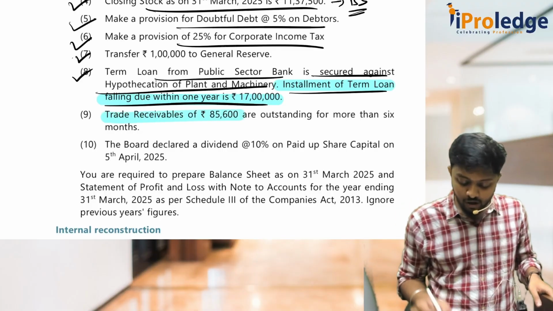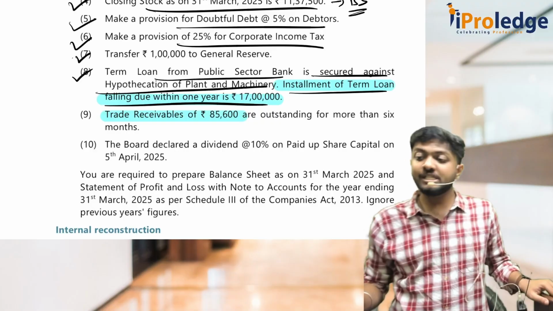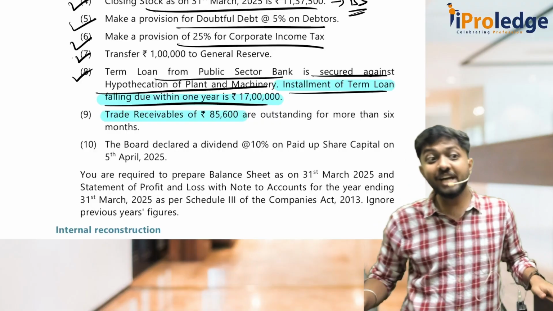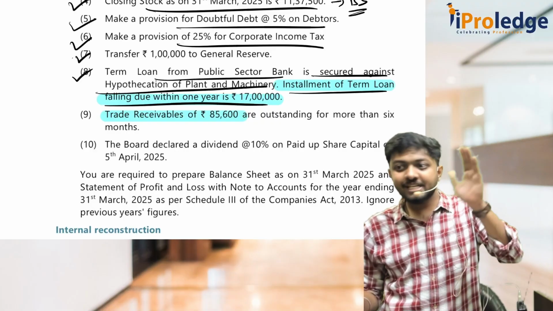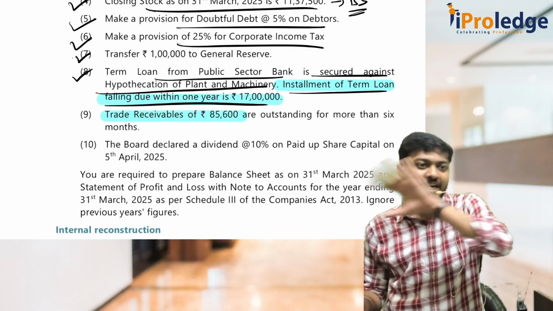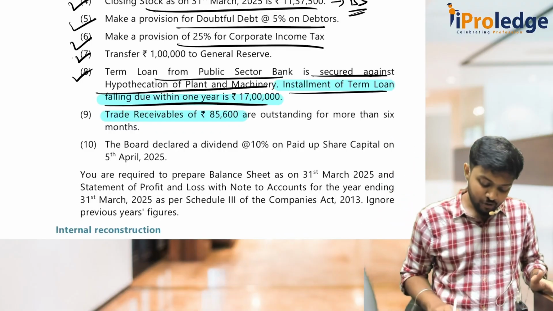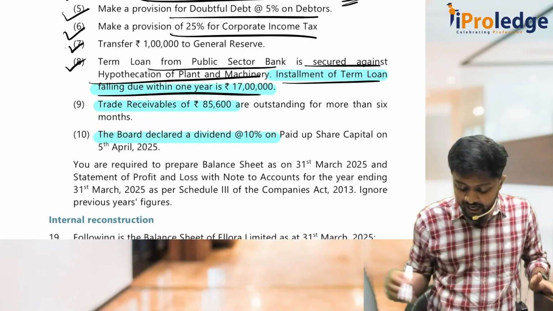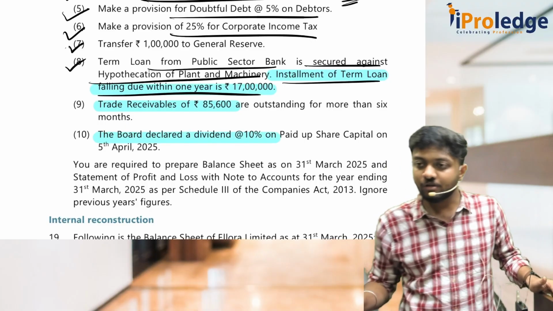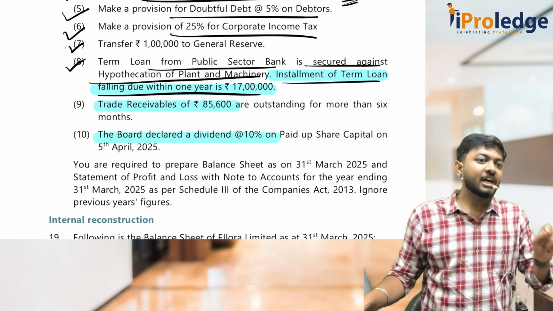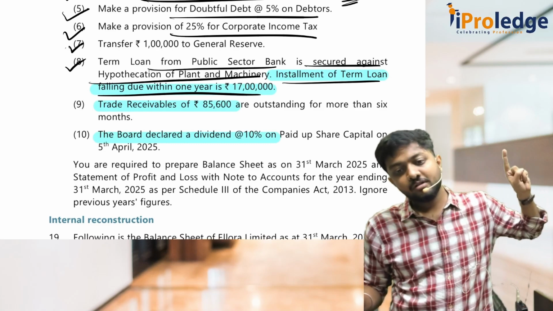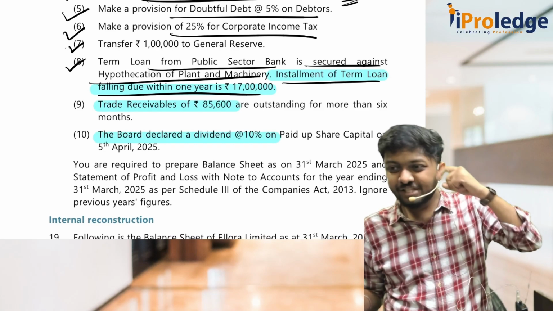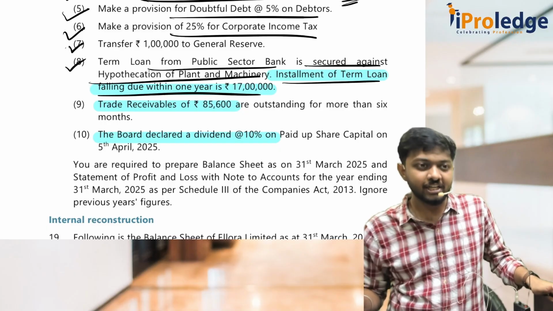Trade receivables of 85,600 are outstanding for more than 6 months. You know, no? For debtors we will give aging. Less than 6 months, 6 months to 1 year, all that aging we will give, no? For that they have given. The board has declared a dividend at 10% on paid up share capital. What to do? We have very clearly learnt in which standard? AS4 or AS5? Yeah, AS4. We have very clearly learnt.